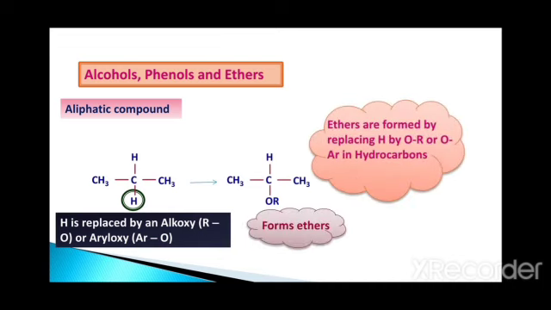So ethers are formed by replacing hydrogen by OR, that is alkoxy, or OAr, that is aryloxy, in hydrocarbons. So students, you have to remember that the same hydrogen is replaced either by OH or OR. If it is OH, it is alcohol in aliphatic and phenol in aromatic, and if it is OR or OAr, that is alkoxy or aryloxy, then it is ether.